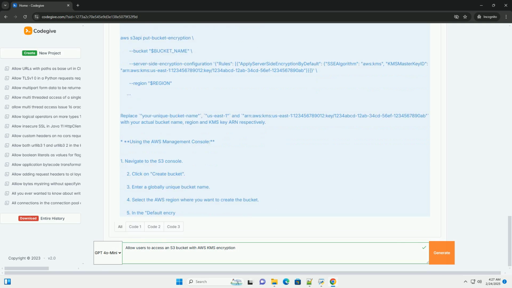Option 2, create a separate managed IAM policy. You can also create a separate managed IAM policy for KMS key permissions and attach it to the IAM role. This approach can be helpful for managing permissions more granularly, but it's generally simpler to modify the KMS key policy directly. Create a file named kmskeypolicy.json with the following content. Replace your_KMS_key_ARN with the ARN of your KMS key.